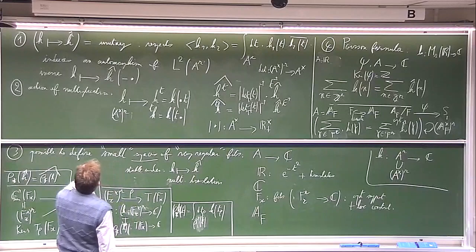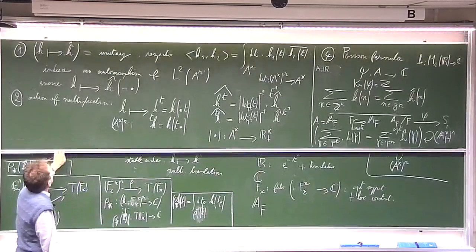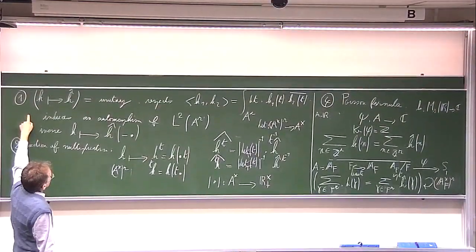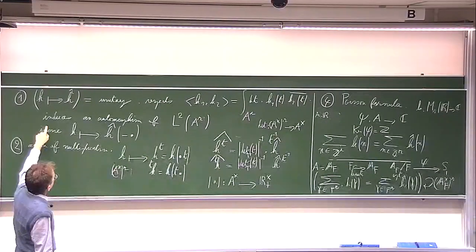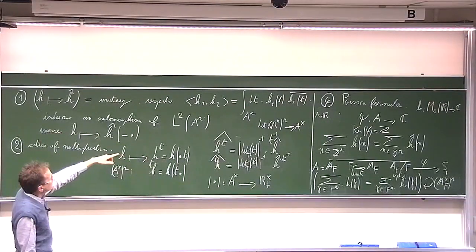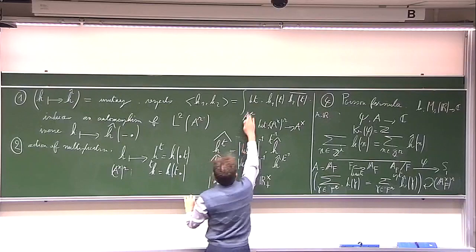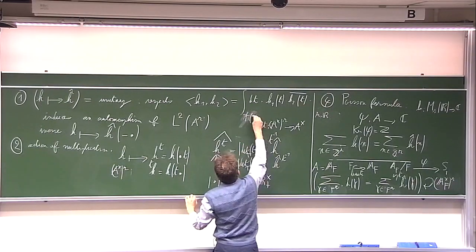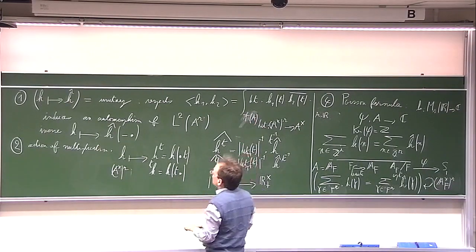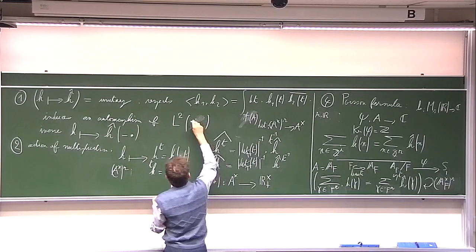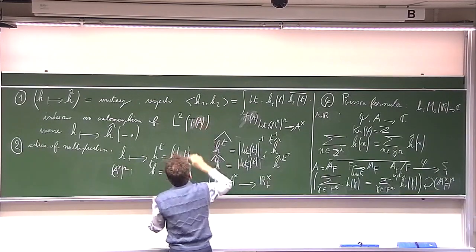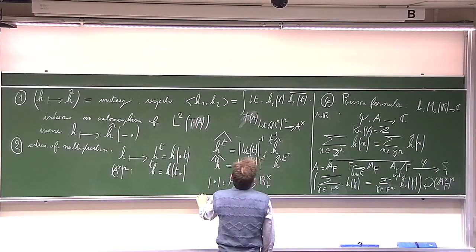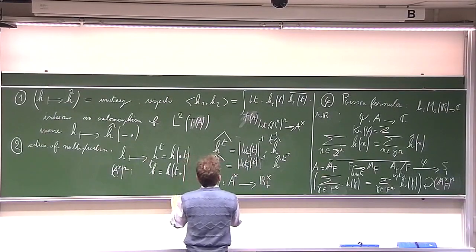And now, property 1 is still valid. It means you have a unitary operator. So now it is defined on T of A, local or global, and it indeed gives an automorphism of square integrable functions. Okay, so it is compatible with translation.